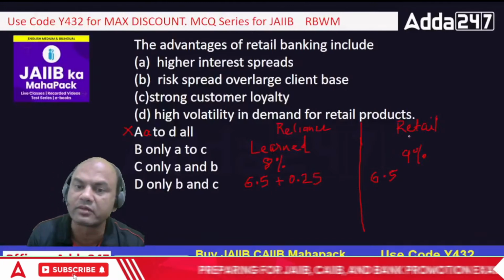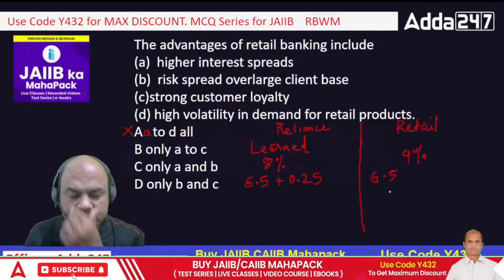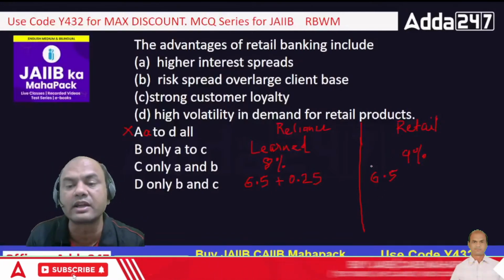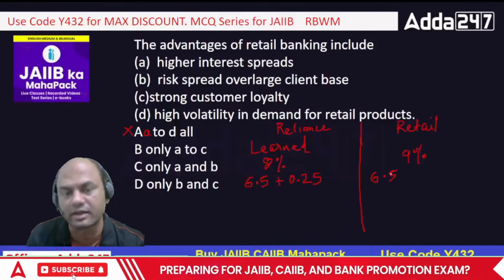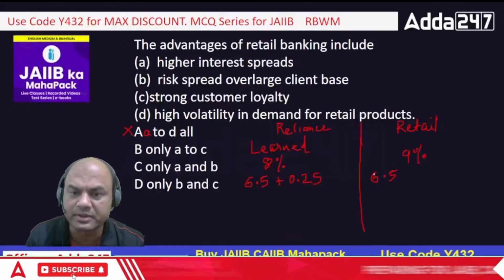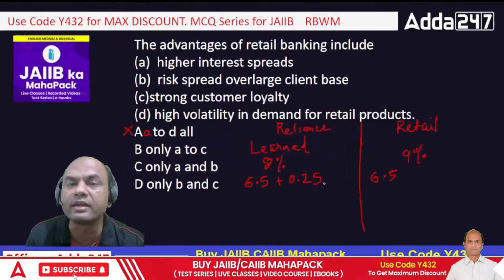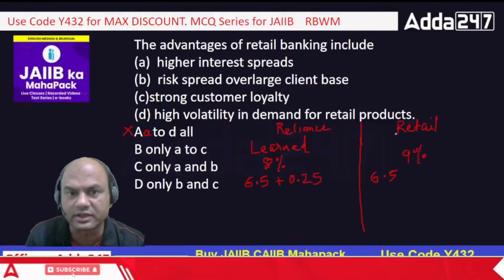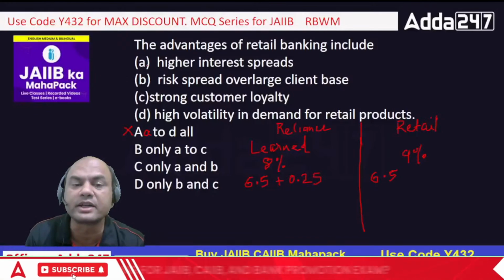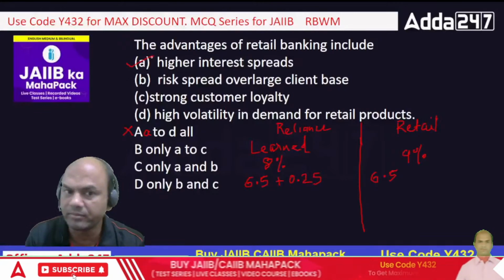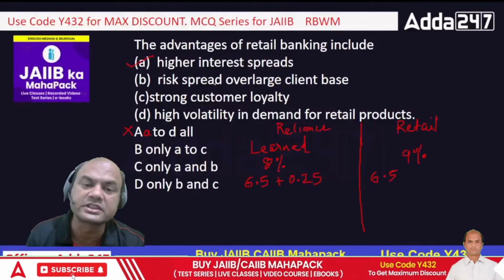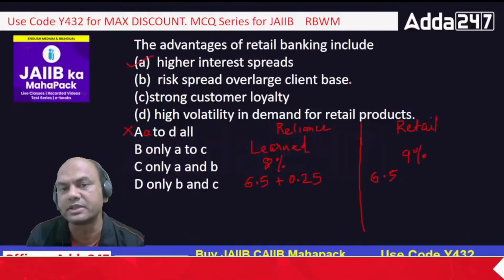Never. Retail customers generally don't know these nitty-gritties of the RBI and the details of the financial markets. So in that case, you can charge a bit higher, you can earn a bit higher. That's why higher interest spreads can be a feature of retail banking. Number 2, risk spread over large client base.